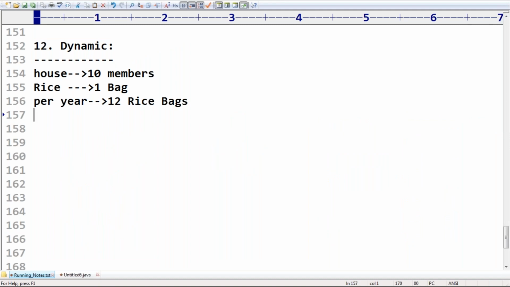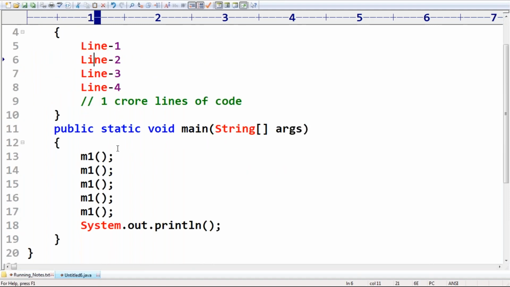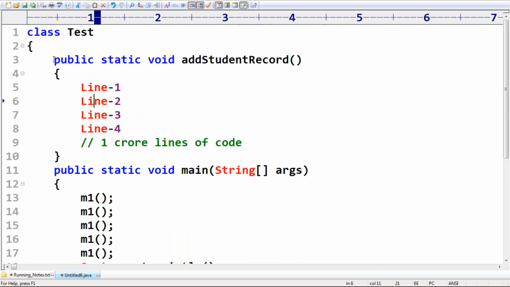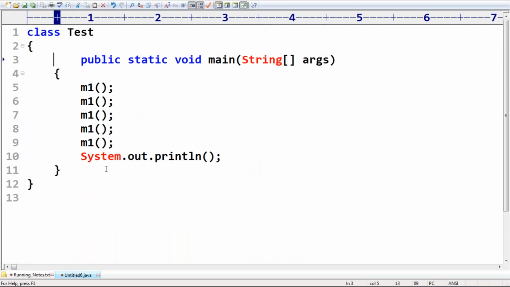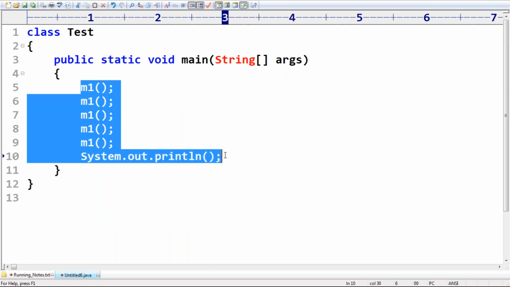So no dot class file will be loaded at the beginning. If I execute this program, multiple dot class files are required, but no dot class file is loaded at the beginning. Whenever a dot class file is required, then only the corresponding dot class file will be loaded. Suppose there is a class Tester. Can you please run the Tester class?